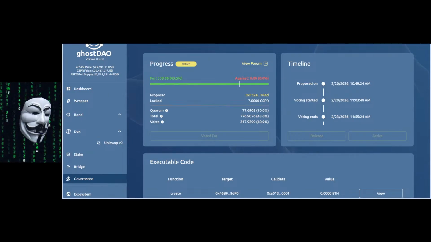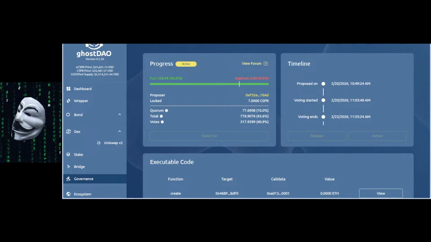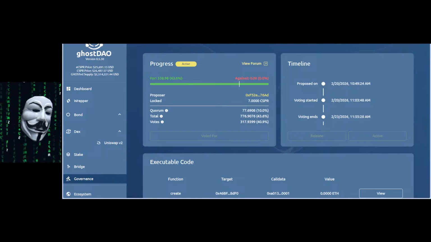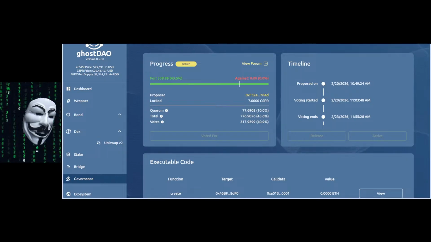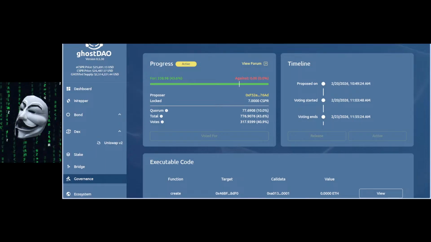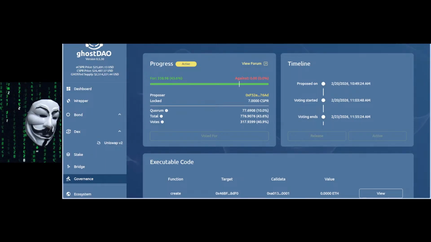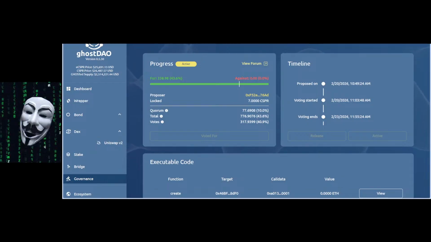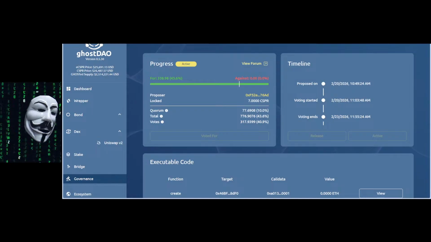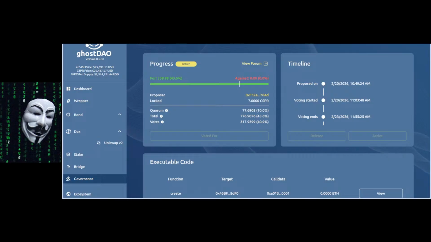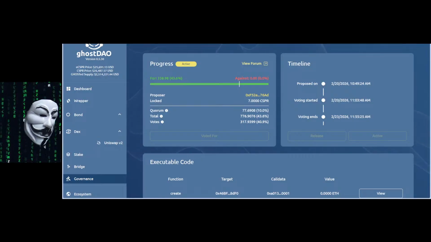Now, on the product side, we're going to keep working towards diving even deeper into ghost chain governance. Working on the bridge out. We're going to keep this design for now, unless there are some screaming changes required. So we're going to be working on the ghost chain governance. The ghost chain governance will be significantly impacted by the results from the ghostDAO governance. I guarantee, if the participation on the ghost chain governance is going to be as shitty as it is on the ghostDAO, customers told me to calm down.